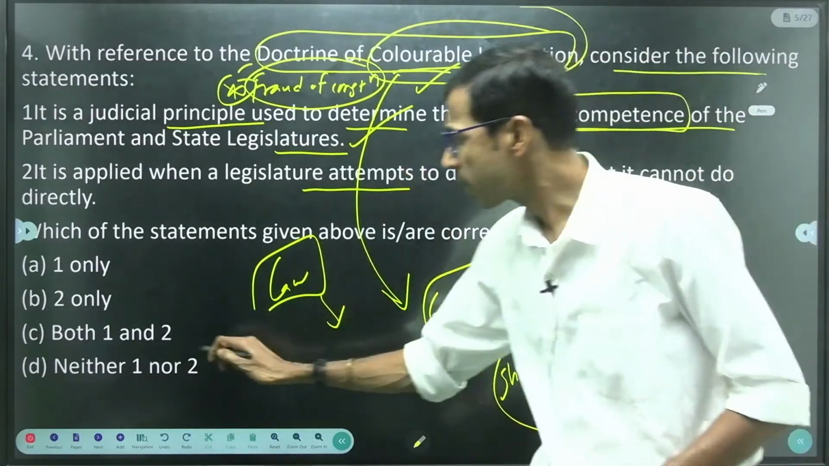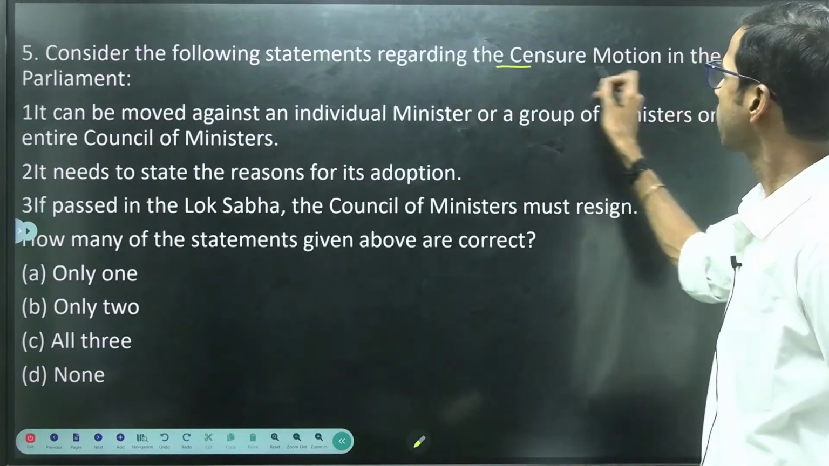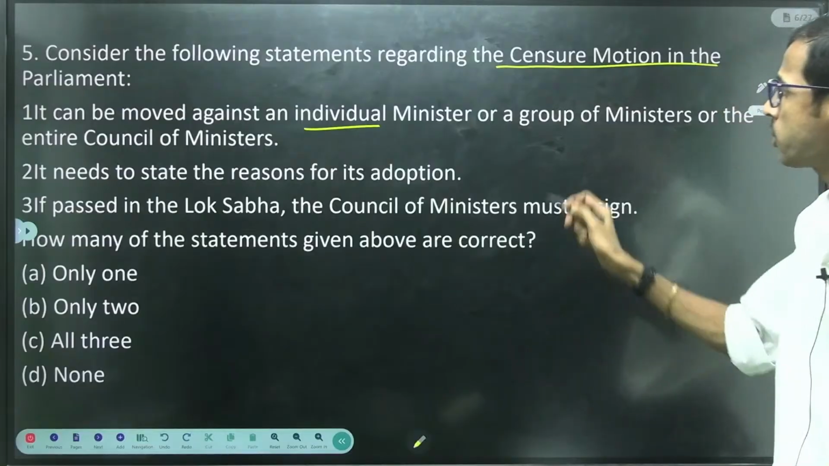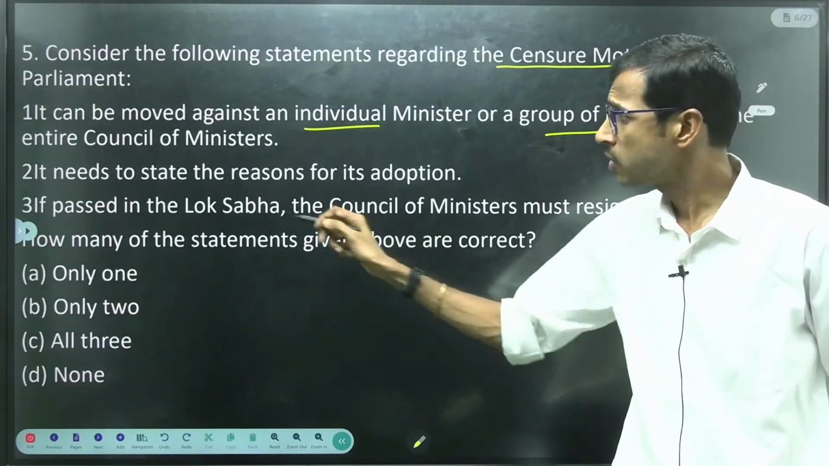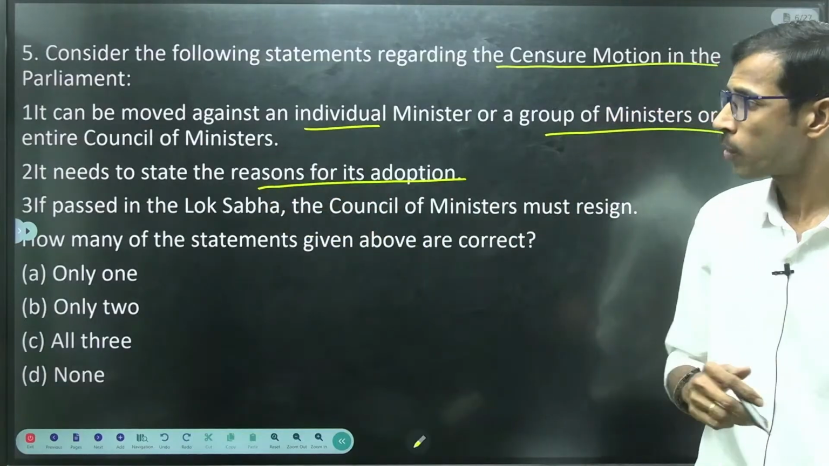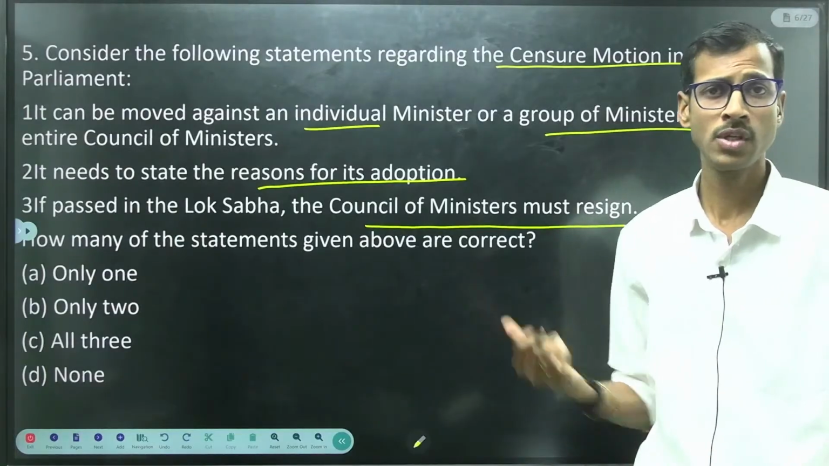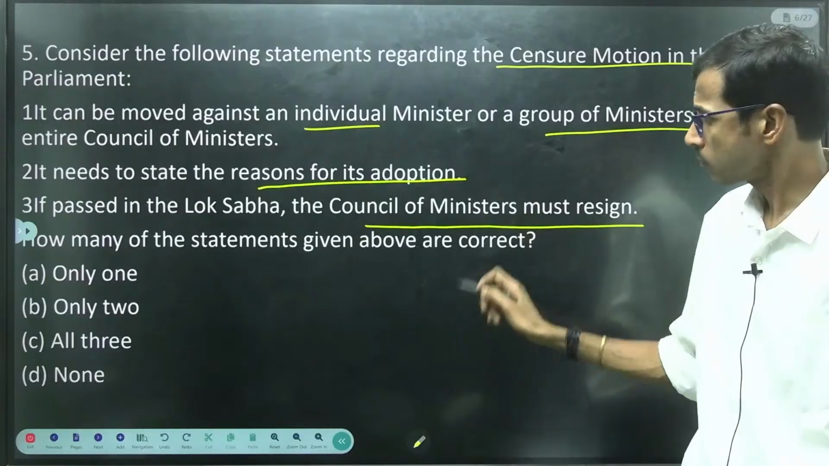So here both 1 and 2 is correct. Consider the following statements regarding the censure motion in the parliament. It can be moved against an individual minister or a group of ministers or the entire council of ministers. It needs to state the reasons for its adoption. If passed in the Lok Sabha, the council of ministers must resign. These 3 statements, if you observe, this is completely wrong.